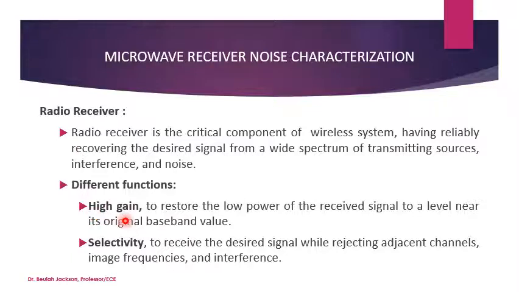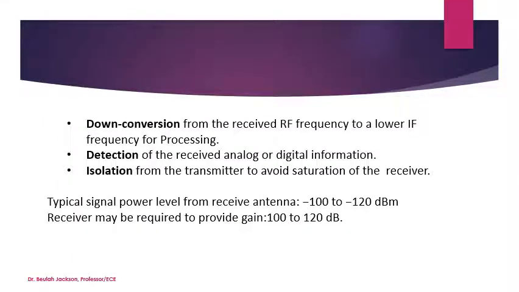First one is the high gain, to restore the low power of the received signal to a level near to its original baseband value. The second one is the selectivity, to receive the desired signal while rejecting the adjacent channels, image frequencies, and interference. Then the next one is the down conversion from the received RF frequency to a lower intermediate frequency for processing. Then comes the detection of the received signal, whether analog or digital information. Then the isolation from the transmitter to avoid saturation of the receiver.